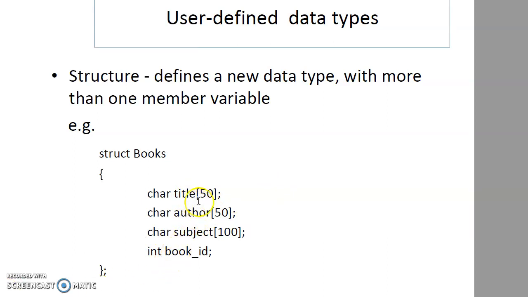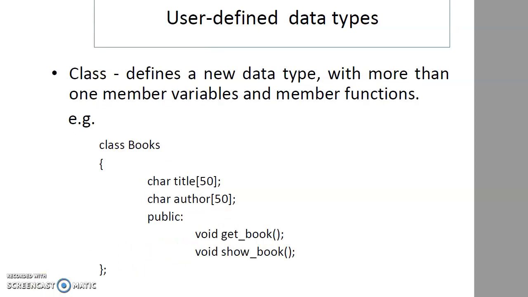Basically title is a character array, author is again a character array, subject is a character array, and book ID is of an integer type. Then class is another user defined data type. A class defines a new data type with more than one member variable and member function. As I told you, a class can contain variables and also methods, or functions, which can be called member functions.